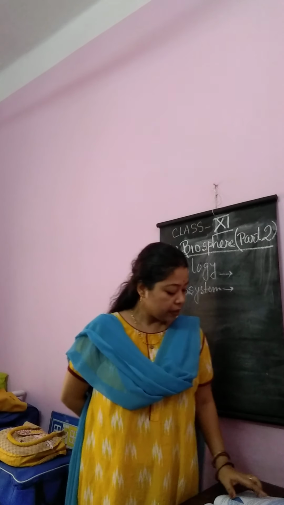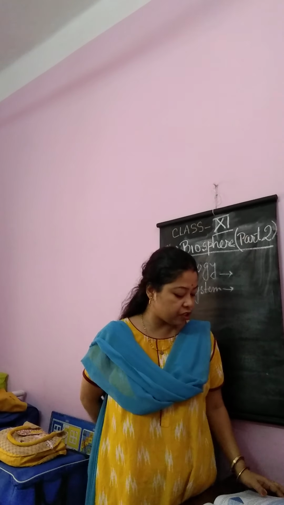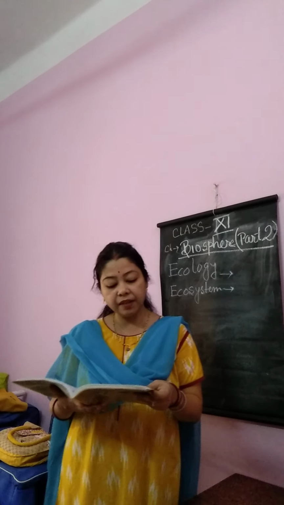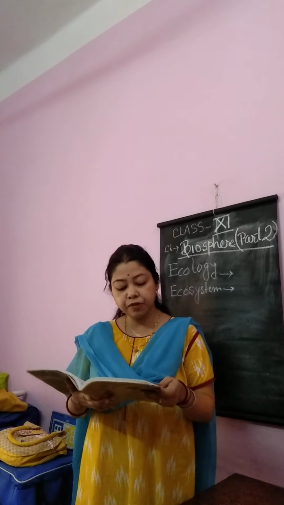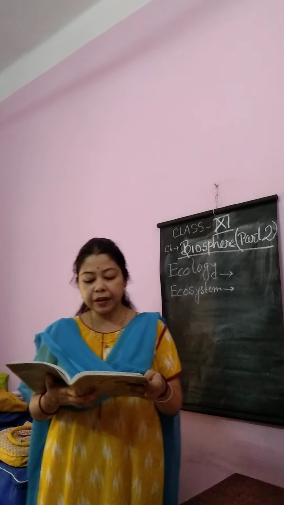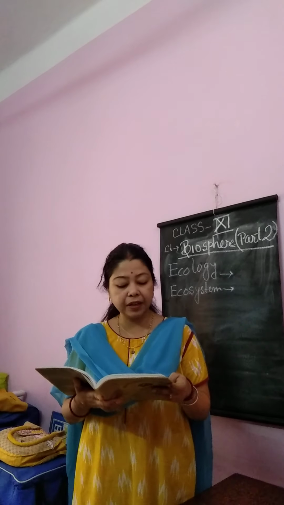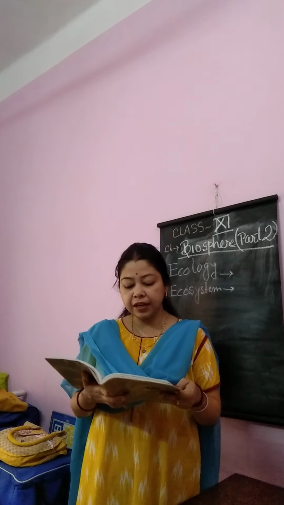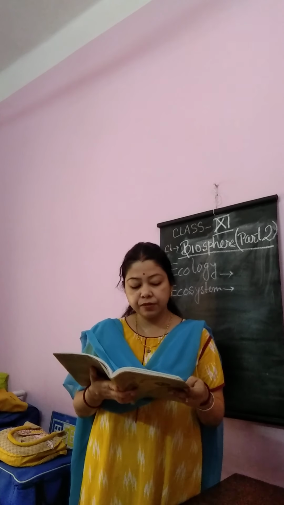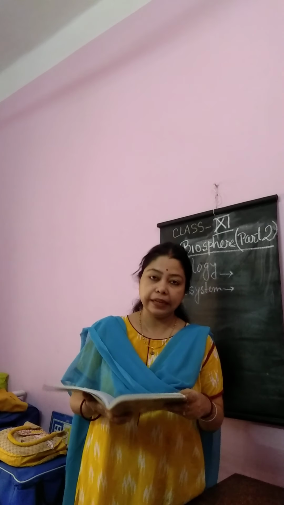Trophic level: the level through which the food energy passes from one group of organisms to the other is called a trophic level. There are 5 trophic levels: 1, 2, 3, 4 and 5. Trophic level 1 is green plants. Trophic level 2, herbivorous. Trophic level 3, carnivorous. And trophic level 4 feeds on all three levels.